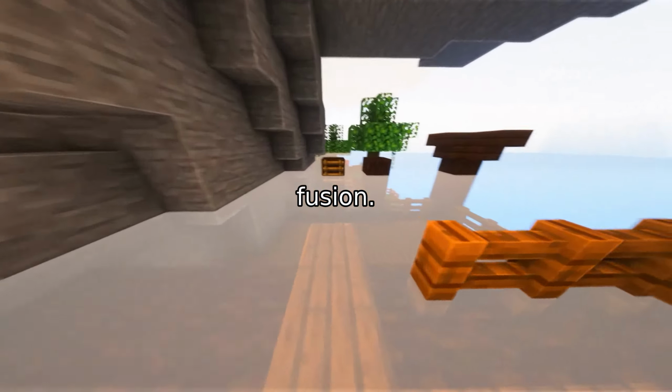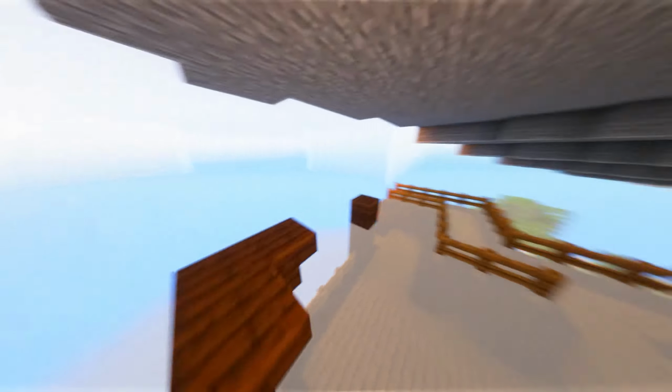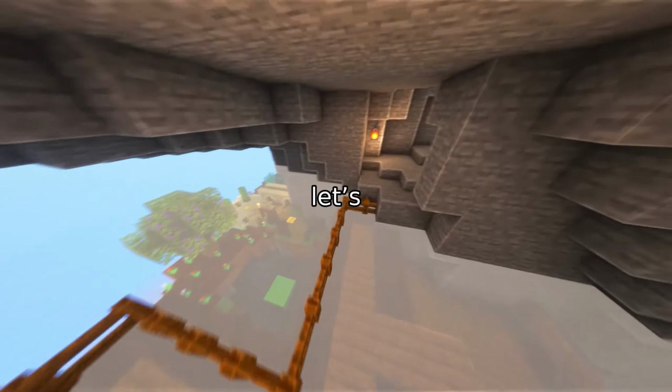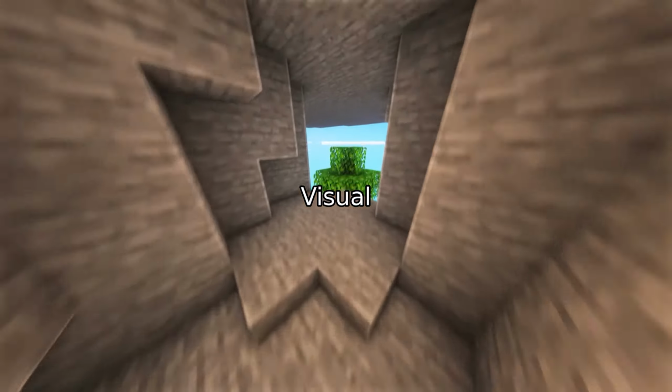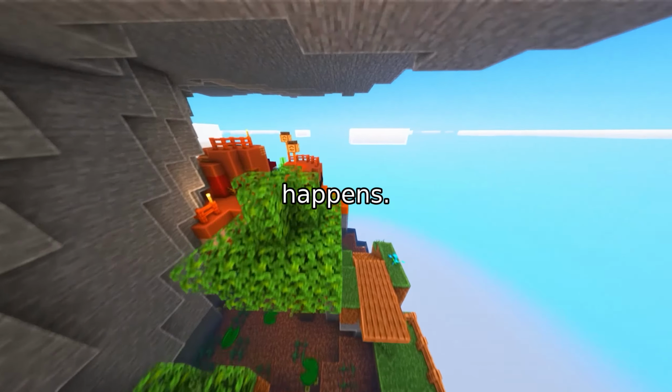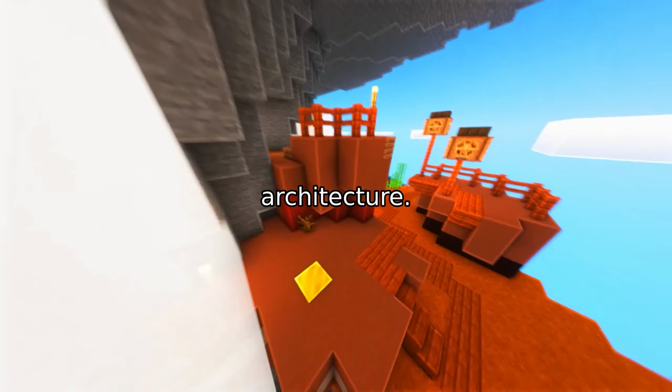No more rigid fusion. No more brittle assumptions. Just adaptive intelligence. Now let's see how these components interact. The visual audio fusion module is where the magic happens. It uses a multi-stage cross-attention architecture.